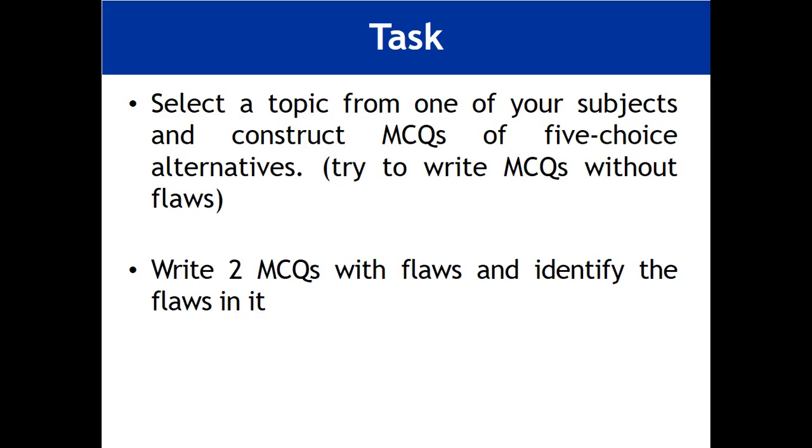Now there is an assignment for all of you. Select a topic from one of your subjects and construct an MCQ with 5 choice alternatives. Try to write the MCQ without flaws. The second task is to write 2 MCQs with flaws and identify the flaws in them. So you have to construct 7 MCQs. Among those 7, 5 should be clear of any technical flaws, and 2 should have flaws, and you have to identify which flaw is present in each question.